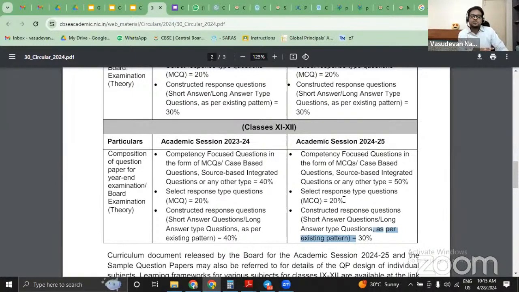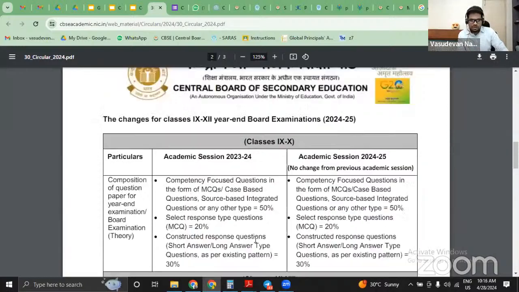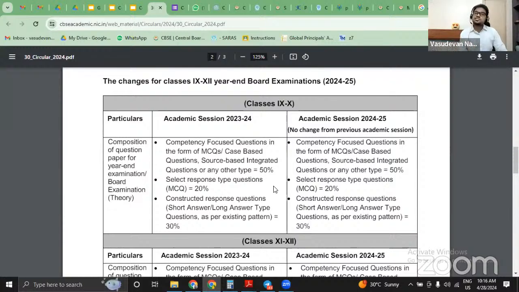So this is the change. You can see this 40%. So for 23-24 it was 60% and 40%. Yes, you're absolutely right. Got it? Yeah. So this is the circular that was released.